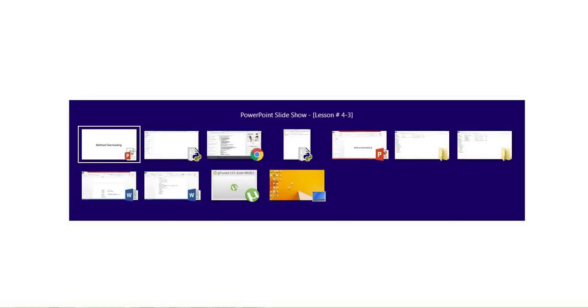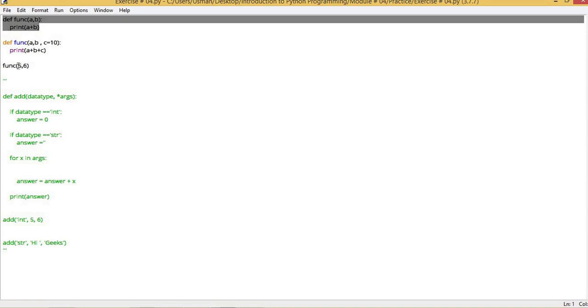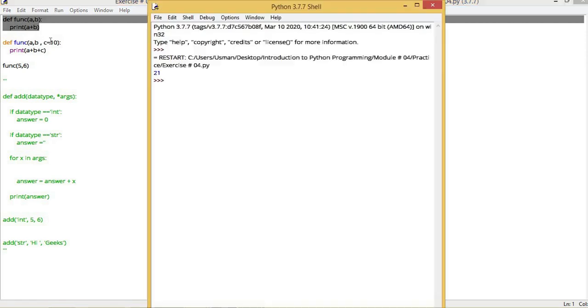I have written a function. The first time I have passed 2 parameters and the second time I have passed 3 parameters. When I call that function, I pass 2 arguments. If method overloading was supported by Python, then our first function would always be executed because the number of parameters matched the number of arguments. The latest copy of that function is a, b and default parameter c, in which we have stored 10. When this function is called, the latest copy will be executed. If we run this, it has given this output, which shows that the latest copy of that function is executed.